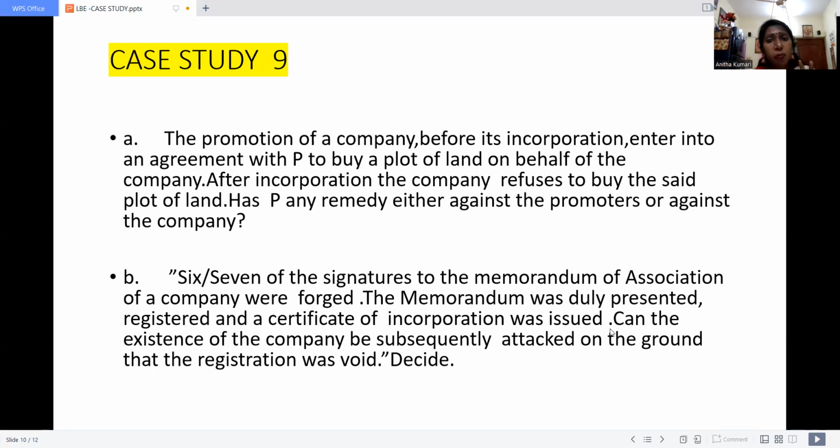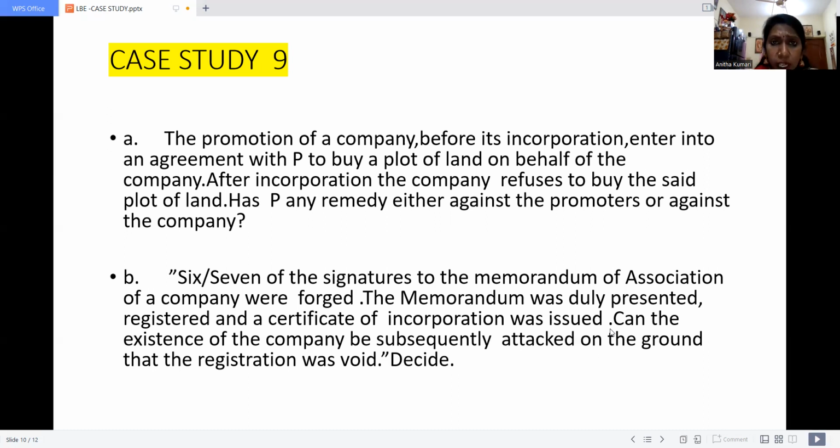The Memorandum of Association is the document which prescribes the entire picture of the company. And the persons who sign the memorandum will make sure that all the information given in this MOA is true. Based on that, after verification, the company will get registered and it will get an incorporation certificate, that means a birth certificate.